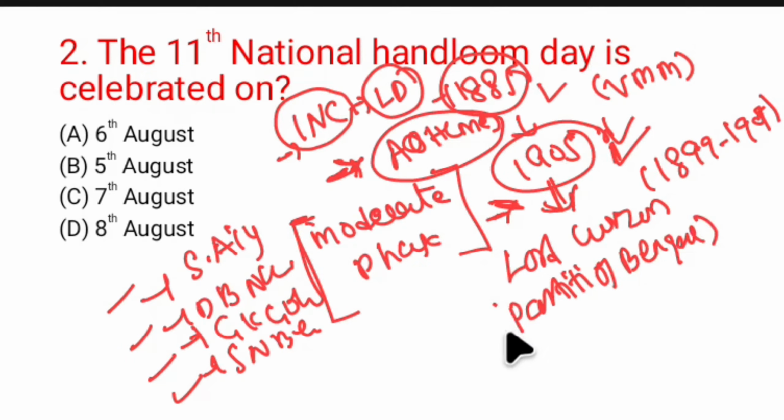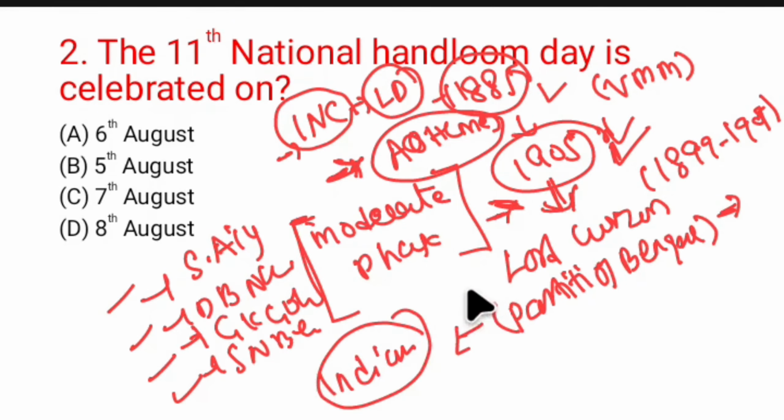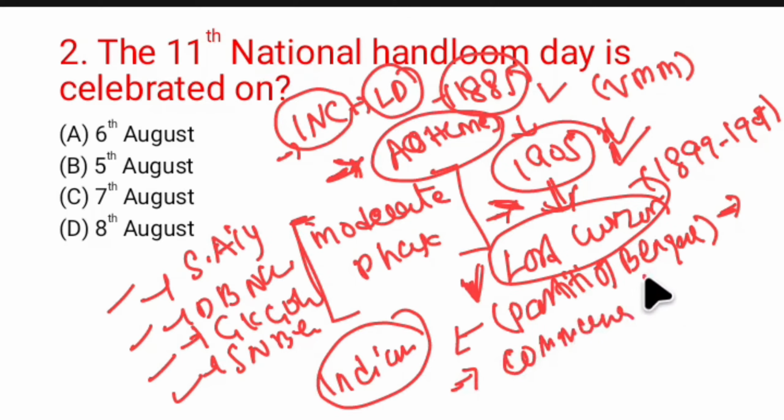Indians got frustrated with this partition, because it was done on the grounds of a communal divide. Basically, the British were planning to divide the Indians along communal lines.